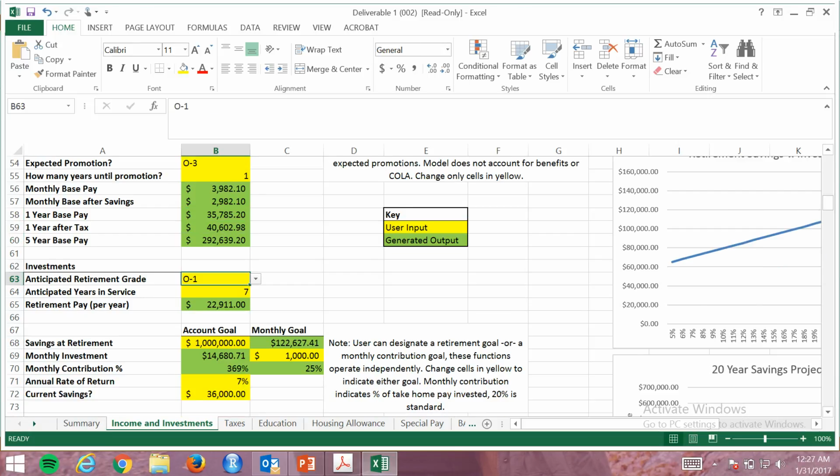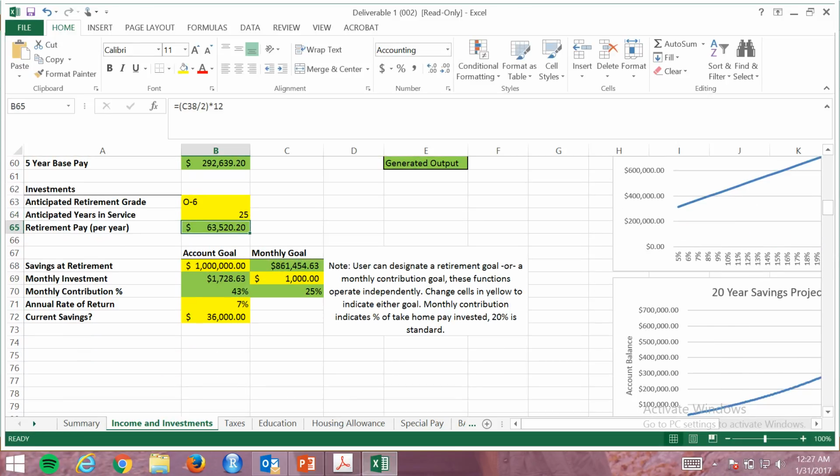I'm also able to put in my anticipated retirement rank, as well as how many years I've had in service, which will help me determine how much retirement pay I can expect to have once I retire. If I would like to set a goal, I am able to do so down here of how much I would like to have at retirement and how much I will put in my retirement account on a monthly basis.